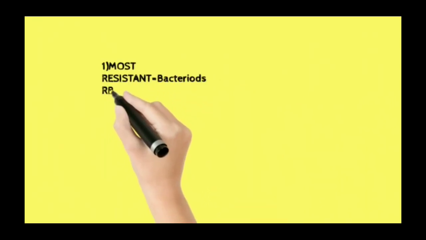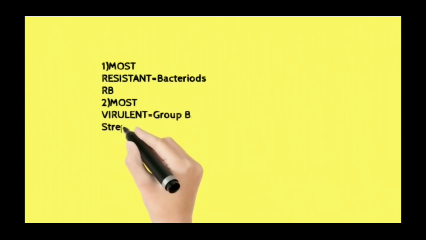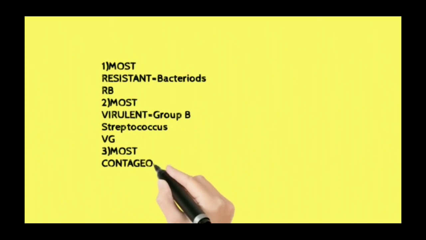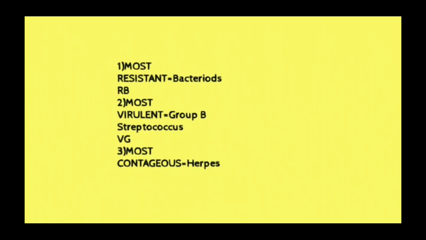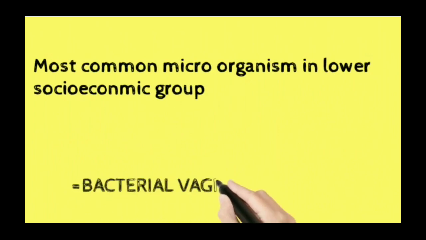Okay, Bismillahirrahmanirrahim. We are studying the microorganism. Most resistant microorganism is bacteria. Most virulent is group B streptococcus, and most contagious is that of the herpes. Okay, and most common microorganism in lower socioeconomic group is bacterial vaginosis.